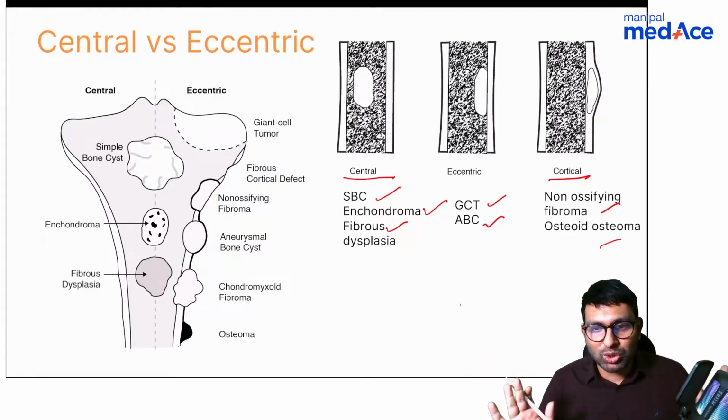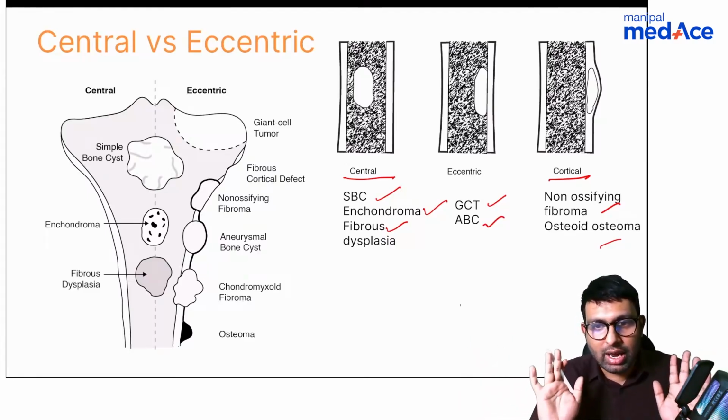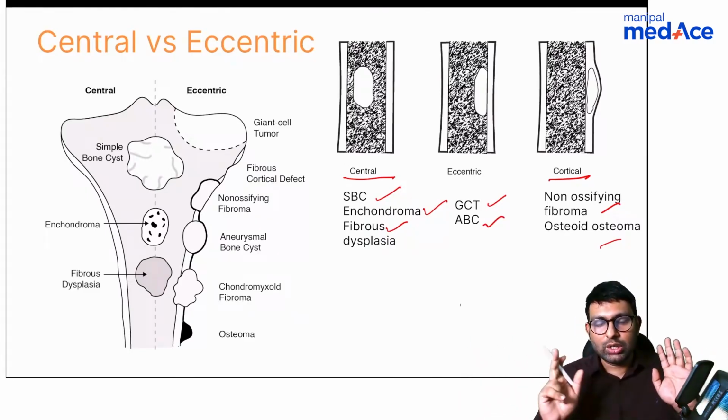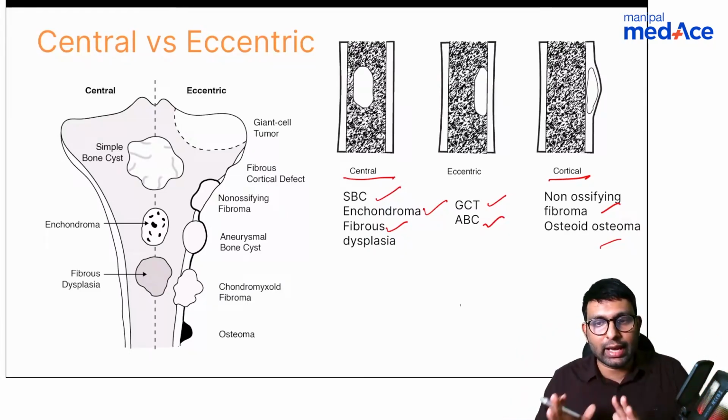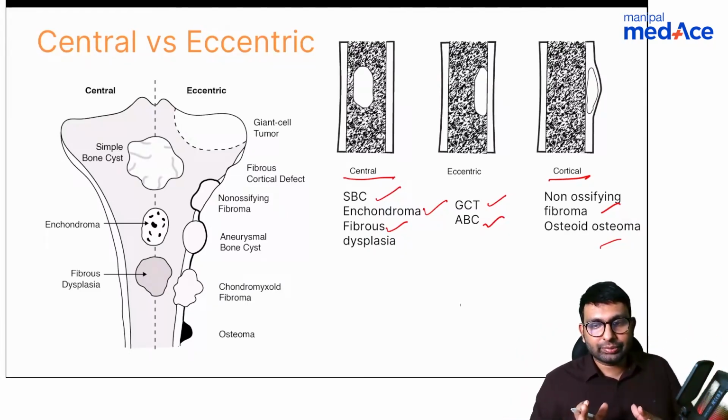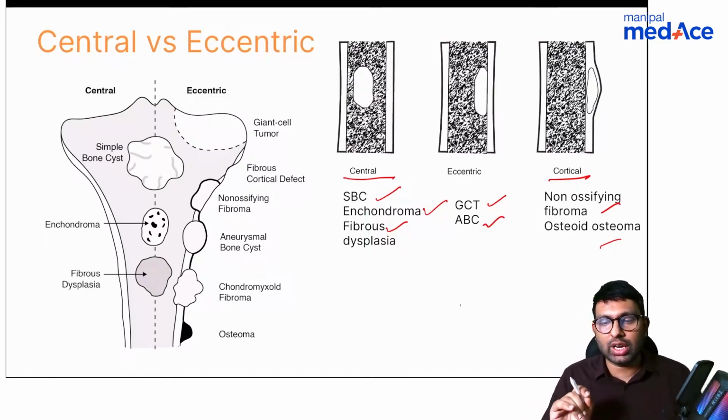So based on these two charts itself, have you diagnosed it, Dr. Shah? Dr. Jain, I want to come back to you now. You know the metaphyseal tumors, you know which is central. So can you now correlate and tell me what the diagnosis here is? Do you still think it's aneurysmal bone cyst, or has your answer changed?